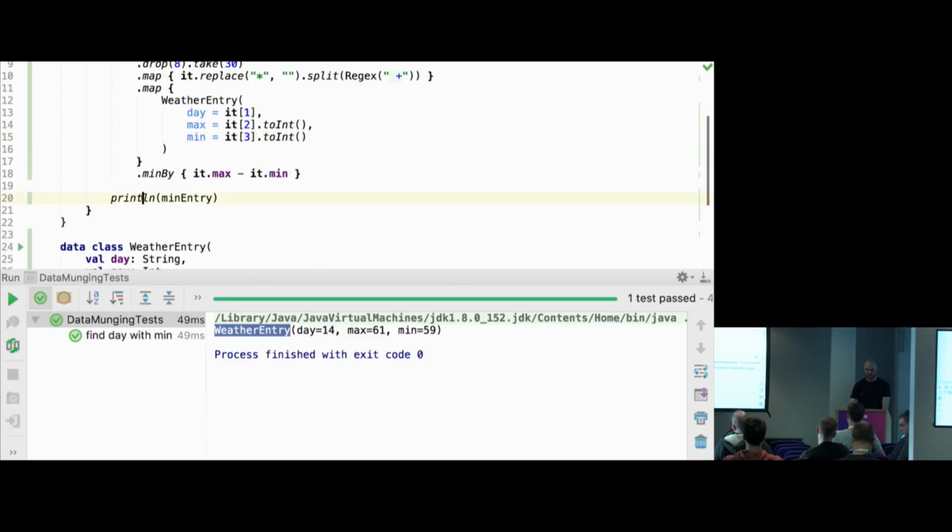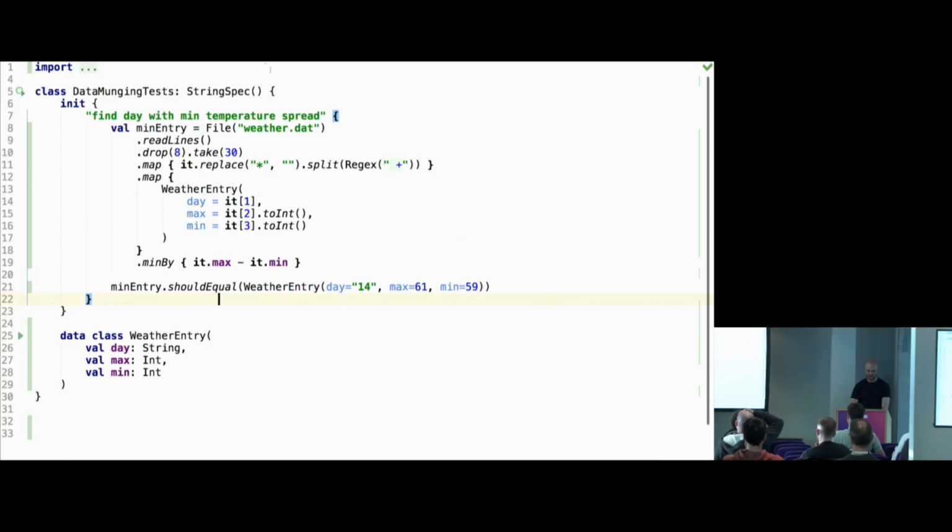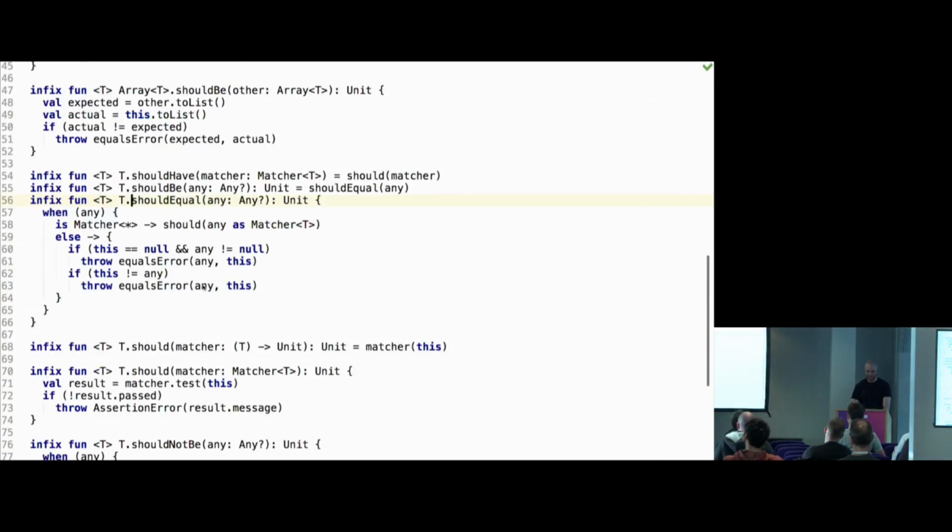And now we should write an assertion probably, because this is what we should do. And there is this function for this testing framework called shouldEqual. So if I do this, the interesting thing is that shouldEqual is defined somewhere in StringSpec, I believe. Yeah, somewhere. The interesting thing is the function is defined on T, which is a type argument.